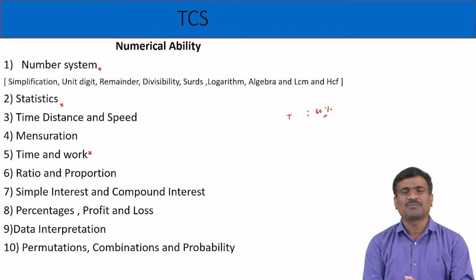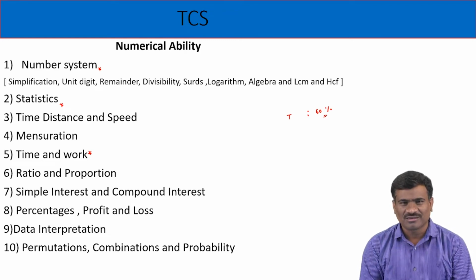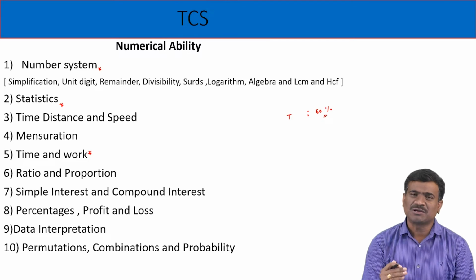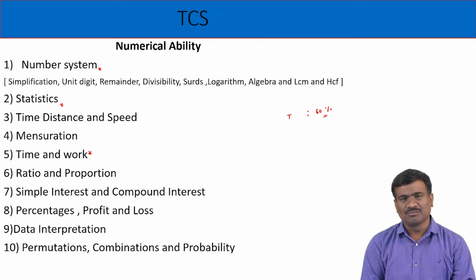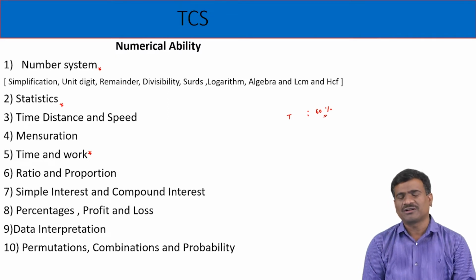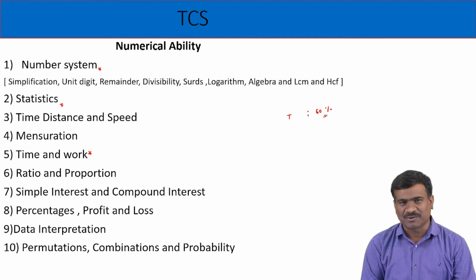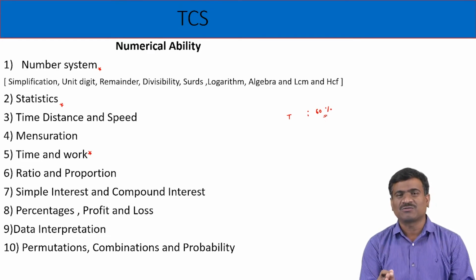Suppose the total number of questions is 20, the cutoff is 12 and maximum 14 marks to qualify. Section B is also the same. Note: there are no negative marks in the TCS NQT test pattern. NQT means National Qualifier Test.